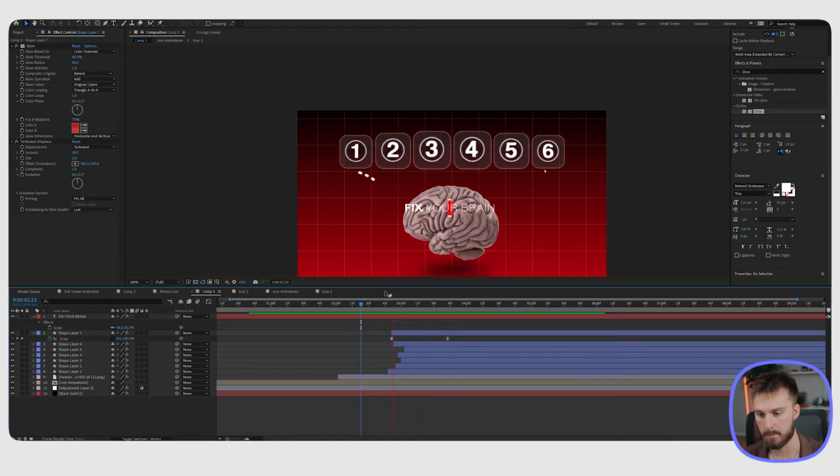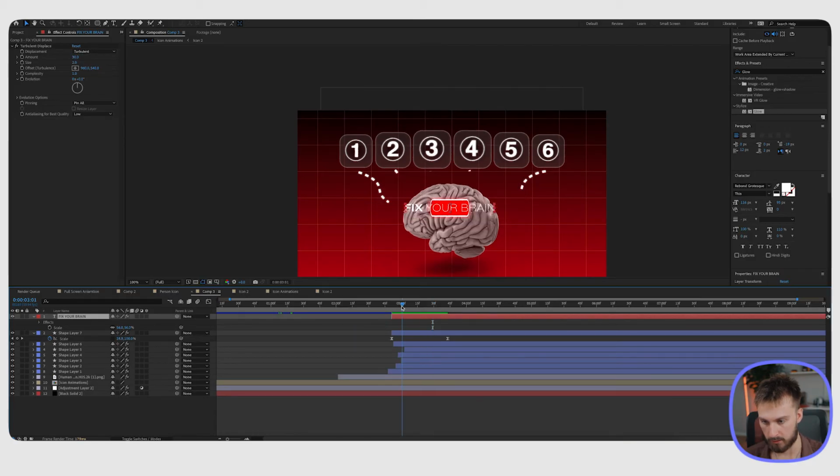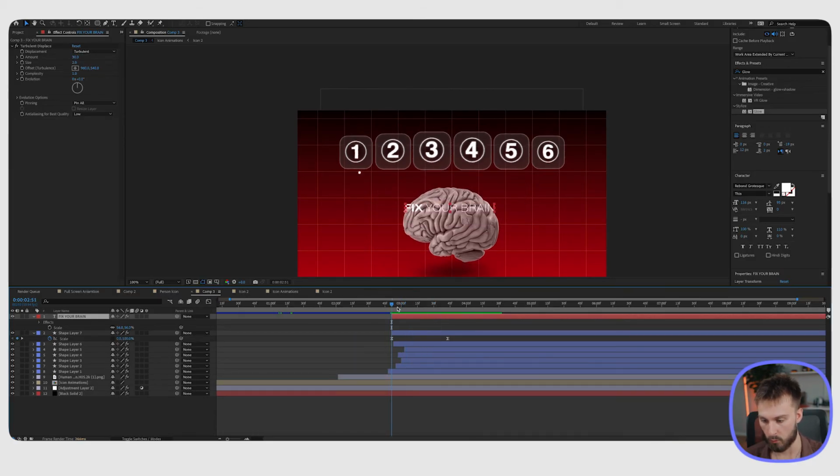And there we go. Now we're going to do the same thing with the text, except we're not going to scale it. We're just going to have it almost kind of like crop in. So to do this, what we are going to do is drag the text layer to where we want it to start coming in, which is at the same time as that placeholder or background, whatever we want to call that. I don't know what to call that.